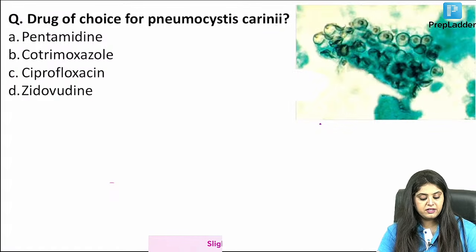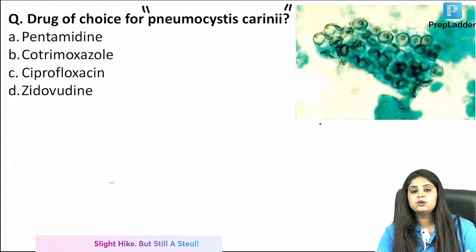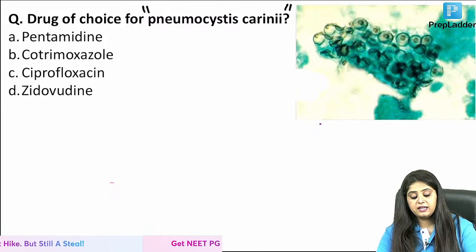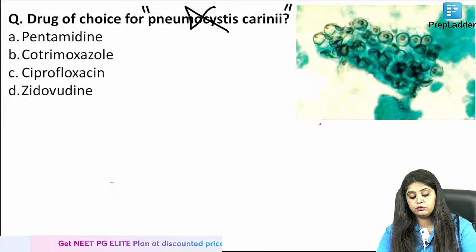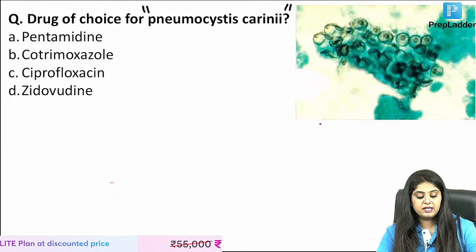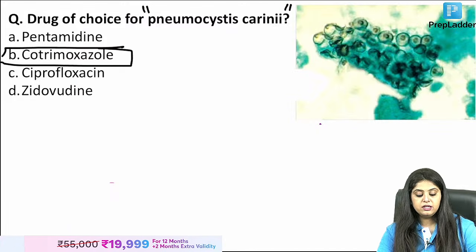The last fungus that we have is a pharma question which you all know. What is the drug of choice for Pneumocystis carinii? They will not write it. They will give you the photo. So you need to know this is Pneumocystis carinii, and you all know the answer is going to be cotrimoxazole.